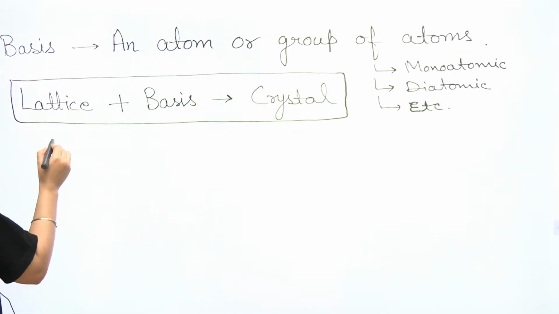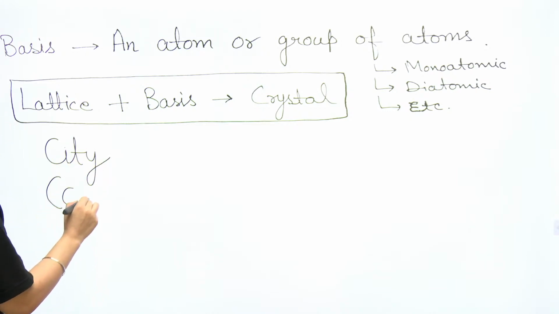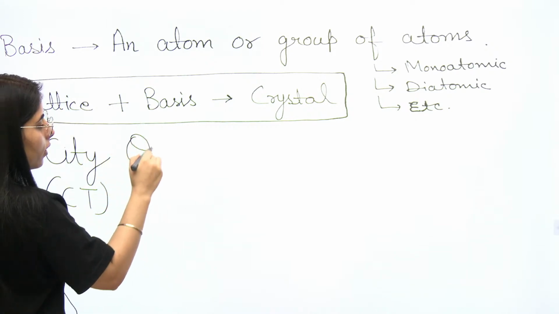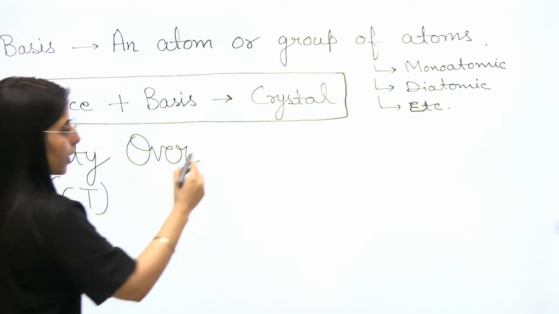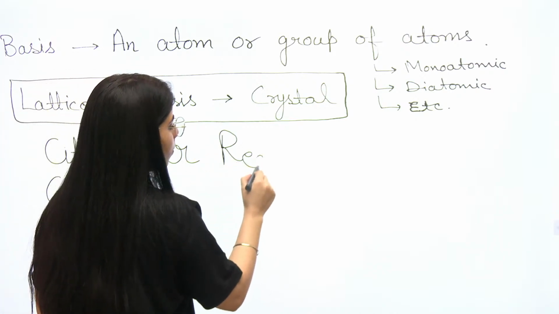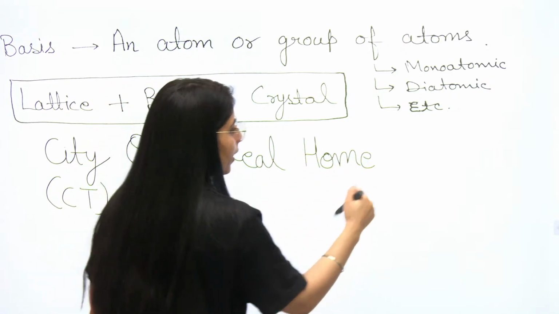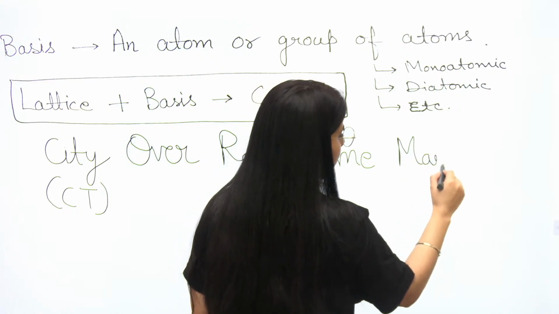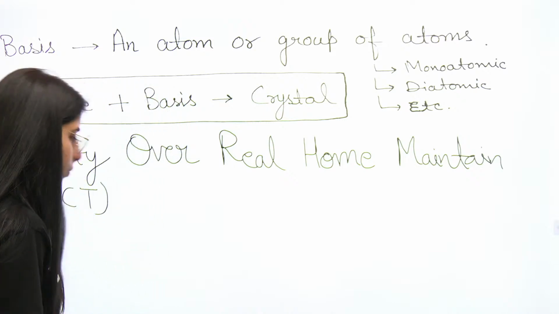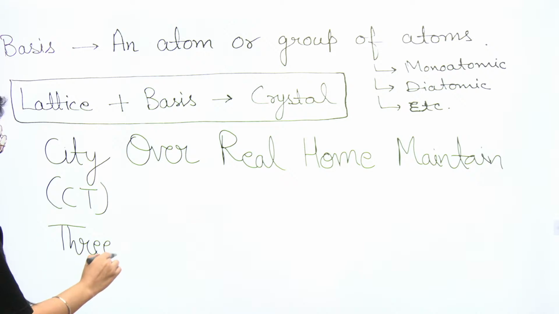So the trick is CITY. You can write it as capital C and capital T instead of writing its complete spelling. City over real home maintain 3 clinic. The first alphabet of each word should be capital.